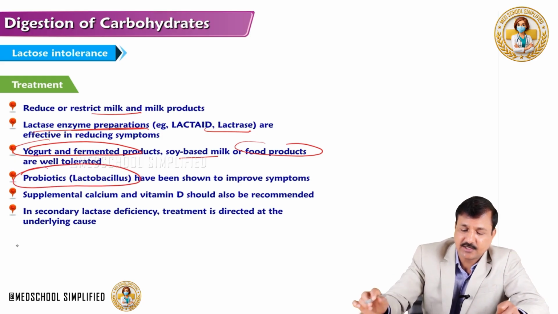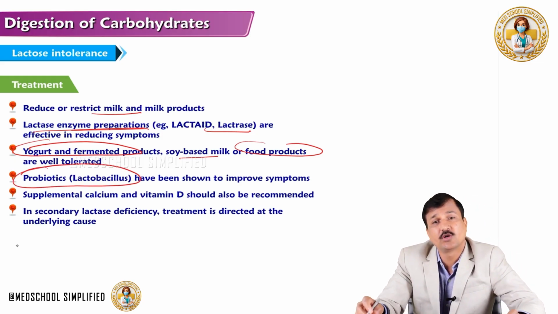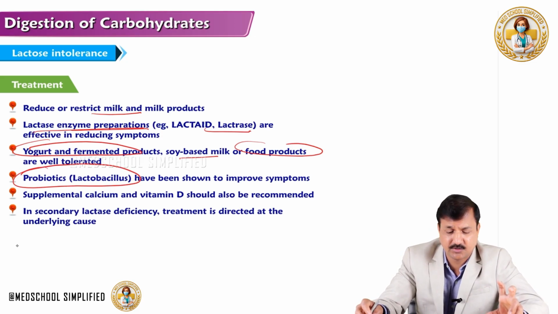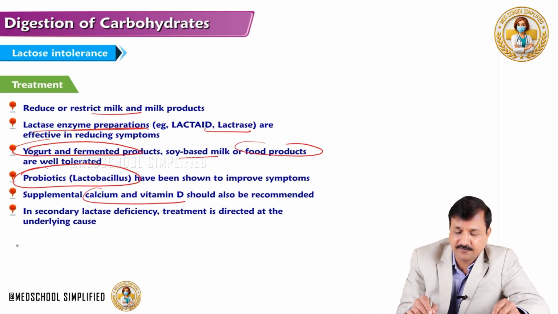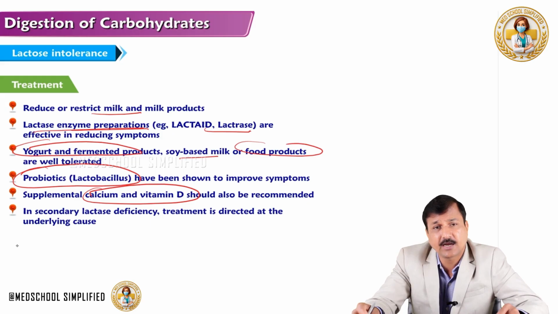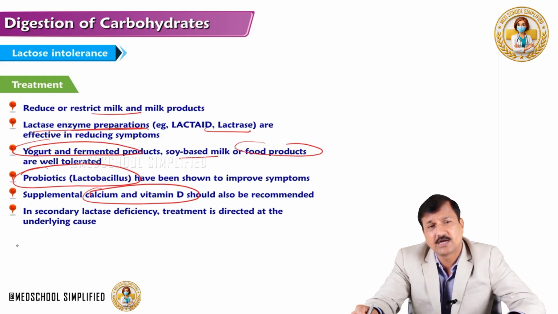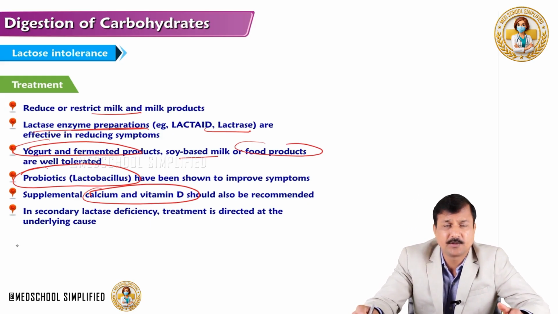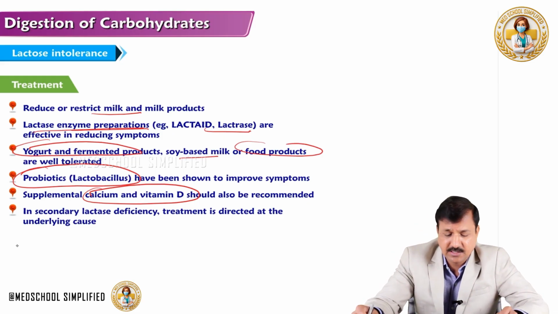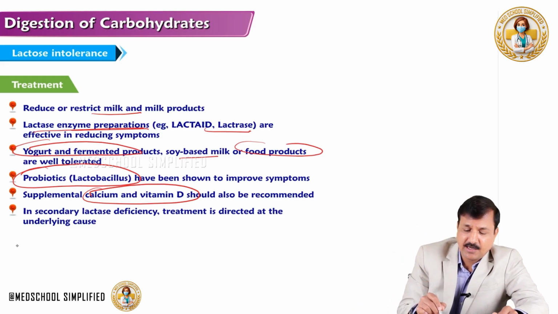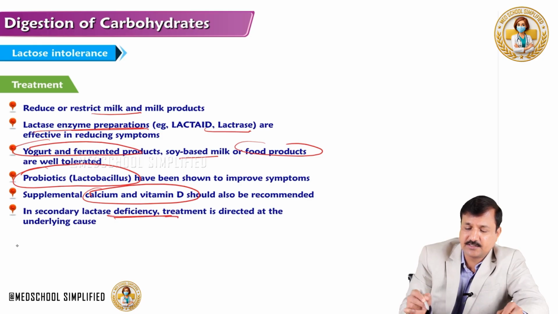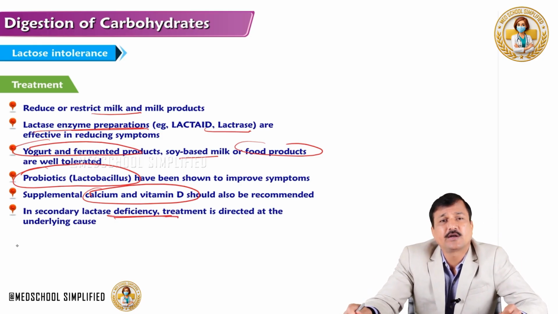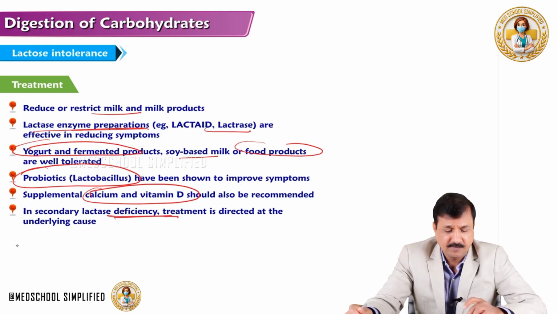Probiotics which contain lactobacillus have been shown to improve lactose intolerance. Supplementation of calcium and vitamin D should be recommended, because when you ask the patient to avoid milk and milk products, you have to supplement with vitamin D and calcium. In secondary lactase deficiency, you will have to treat the underlying cause. So this is all